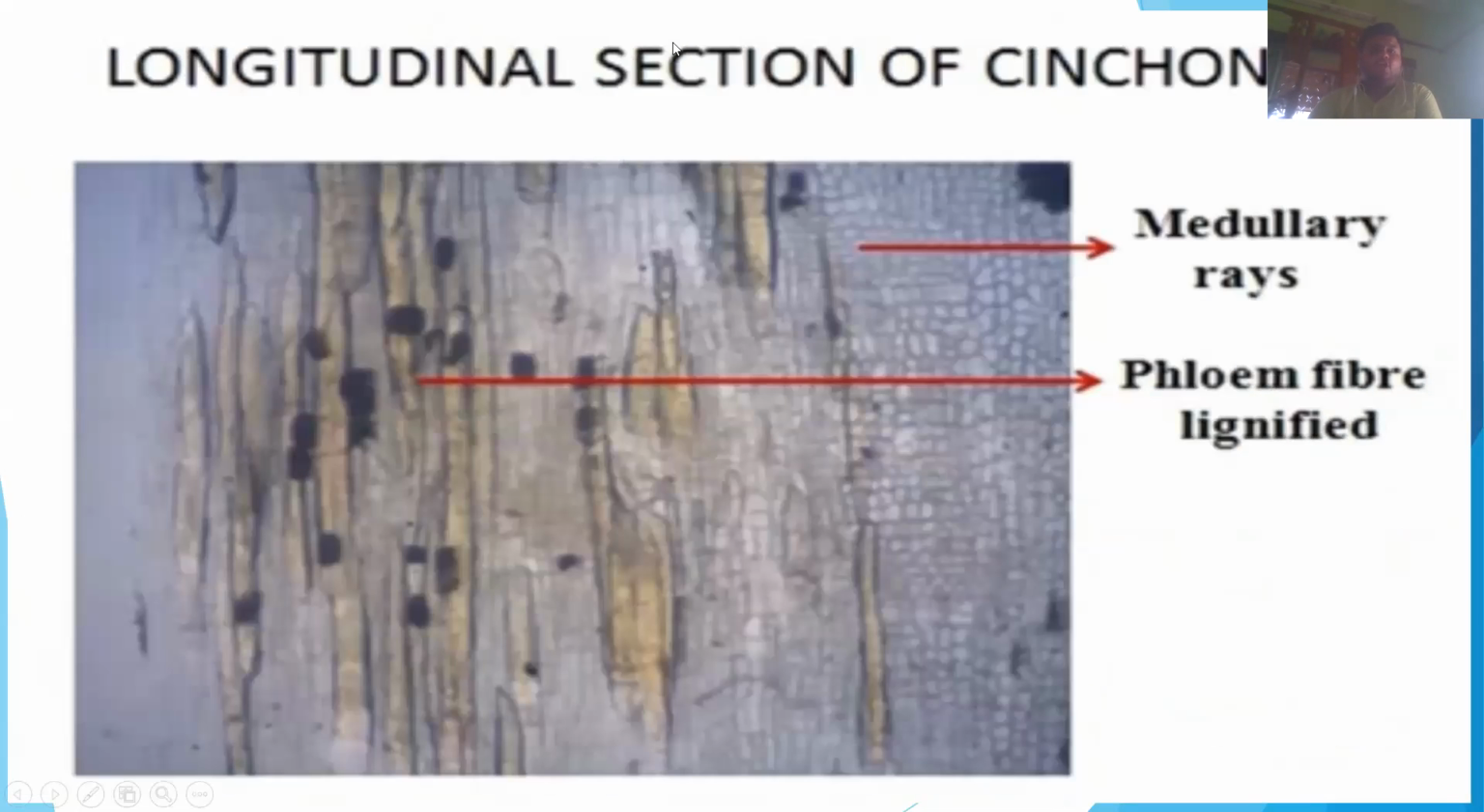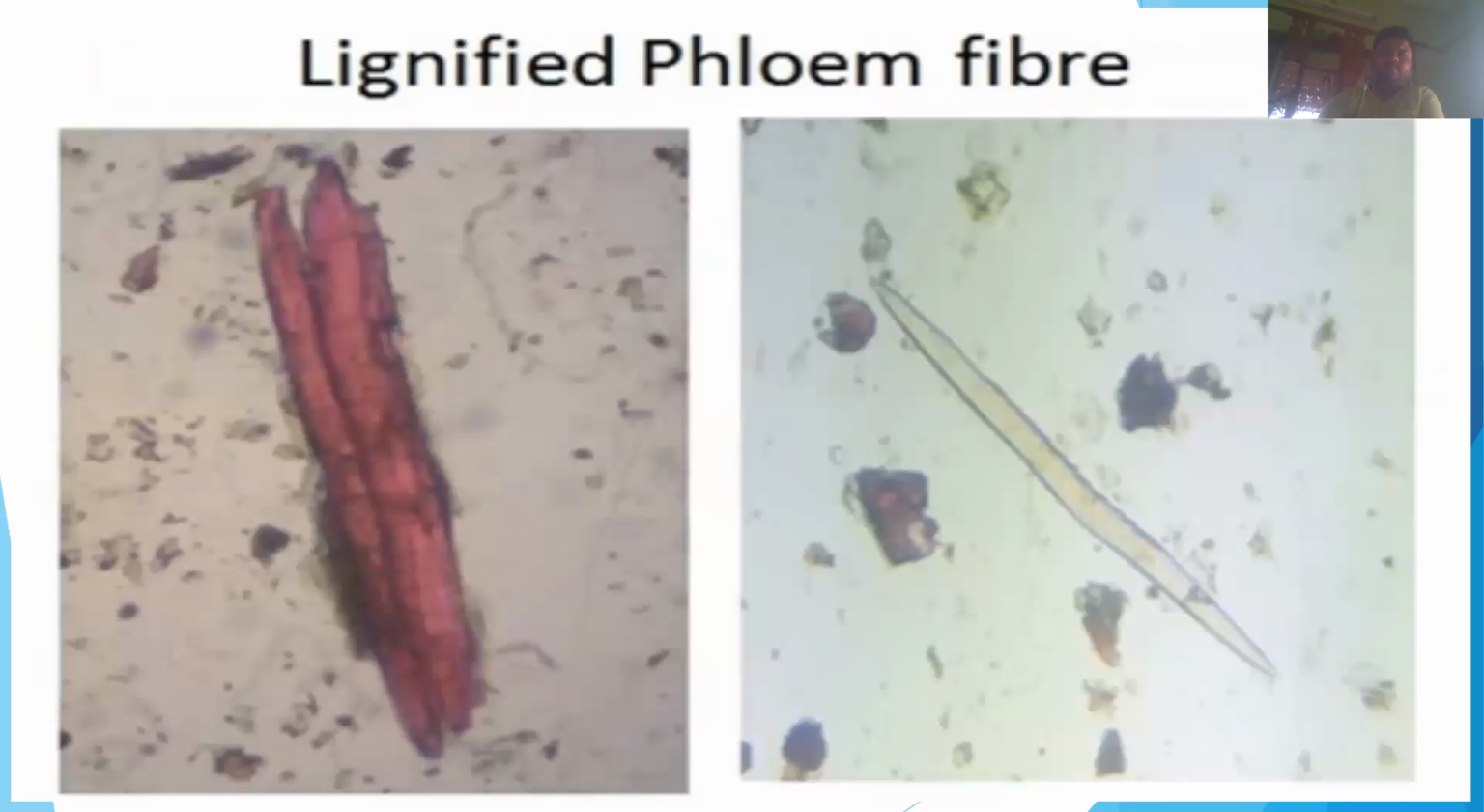These are the longitudinal sections of the cinchona. Here also we can identify the medullary ray and the lignified phloem fiber. The lignified phloem fiber and the medullary ray are also identified from the longitudinal section of the cinchona. Again, we can identify more precisely the lignified phloem fiber from those two pictures under the microscope.